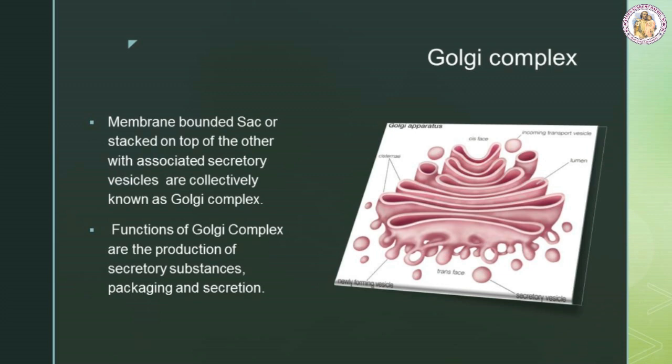Golgi complex. Membrane-bounded sacs stacked on top of each other with associated secretory vesicles are collectively known as the Golgi complex. Functions of the Golgi complex are the production of secretory substances, packaging, and secretion. This is the secret behind the change in color and taste of fruits. In the picture, you can see the Golgi apparatus. You can see the cisternae, newly forming vesicle, secretory vesicle, and incoming transport vesicle.